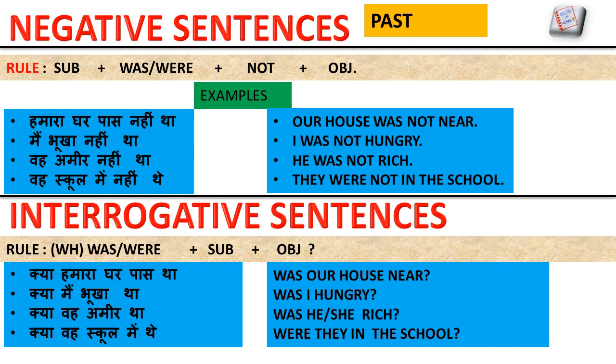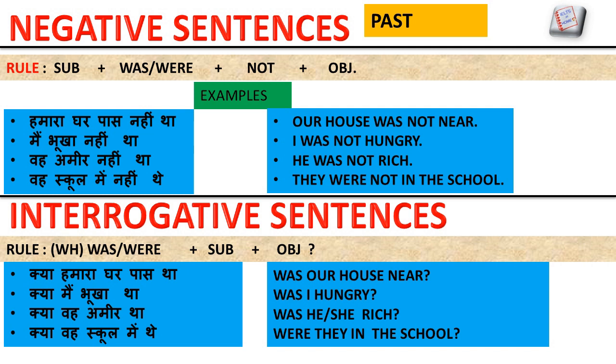In the interrogative sentence, the rule is was/were plus subject plus object, then question mark. You can also start these questions with the WH family: why, who, when. So see the example. क्या हमारा घर पास था? Was our house near? Because our house is singular, we use was, and according to the rule we need to use was at the start of the sentence. So, was our house near, and then question mark.